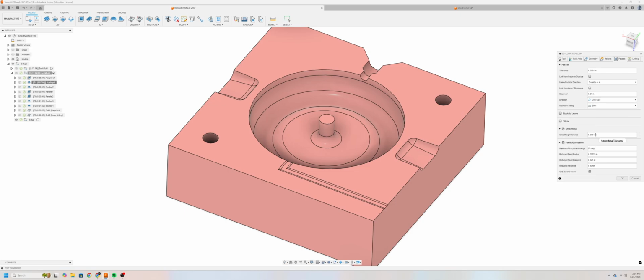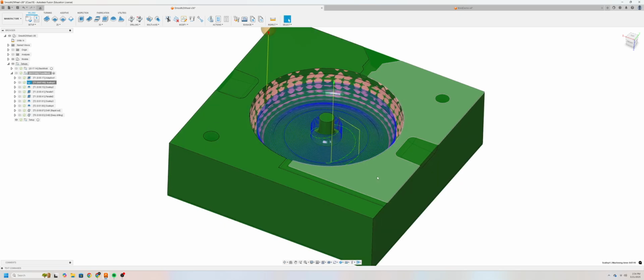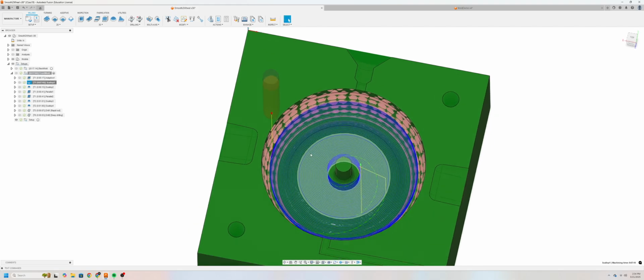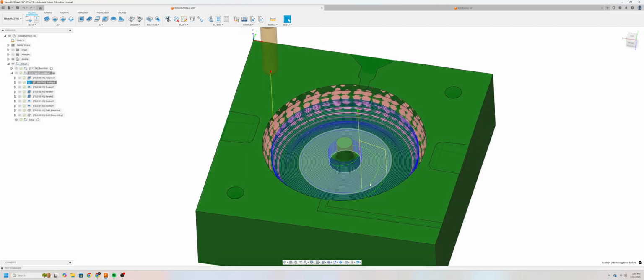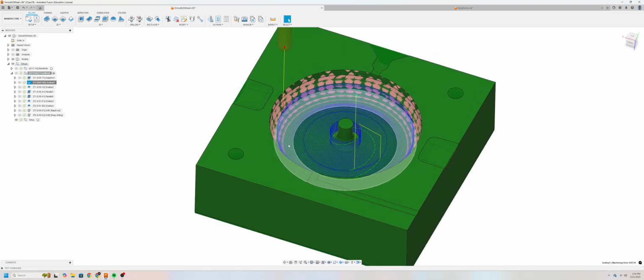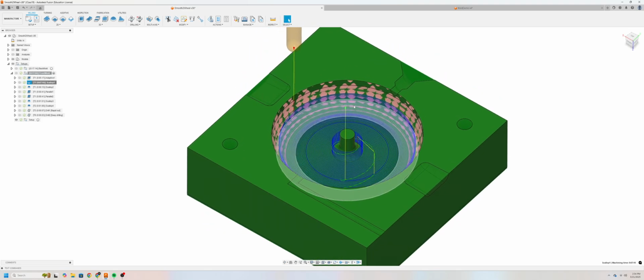Our smoothing, again, is going to match our tolerance, and we'll want to turn on feed optimization. Again, the defaults are fine here. And we'll click OK, and this should develop this tool path. Now this is a nice and controlled tool path, which is going to remove that last bit of material like I said before. And that should be the end for machining the interior part of our mold, or the actual part of the mold that's actually the mold.